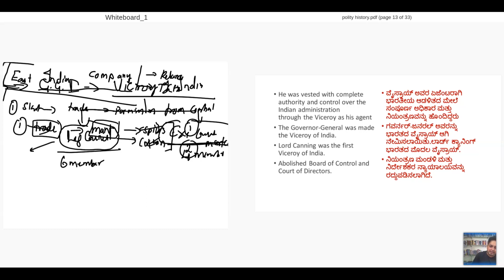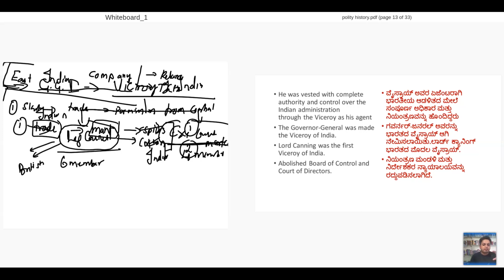Who are the people who are going? Indians get added to the Legislative Council, and slowly in the Executive Council also Indians get added. And in the councils, people get reduced. Who get reduced? Britishers get reduced.